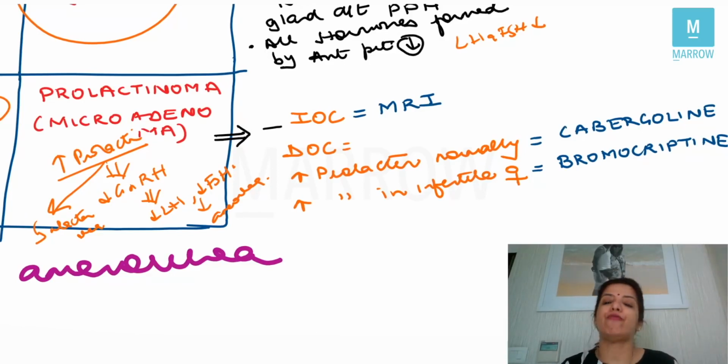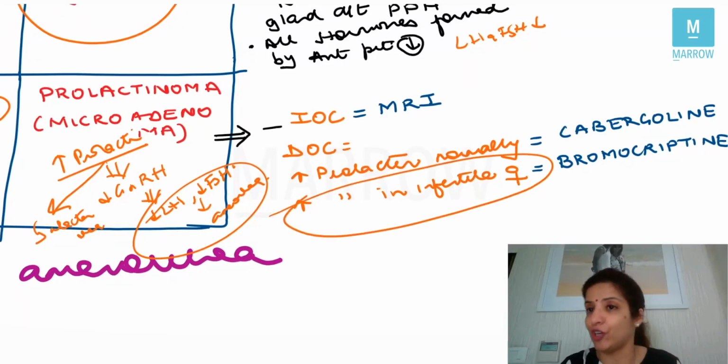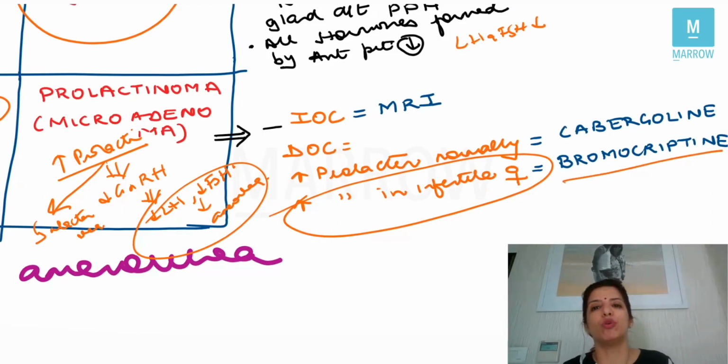But if the prolactinoma patient is coming to you not to get treatment of prolactinoma, but because she has infertility. Obviously, if she has decreased LH and decreased FSH, she is going to come to you with a complaint of infertility. So if the patient is coming to you because of infertility, then you are going to give bromocriptine, because bromocriptine not only decreases the prolactin levels, it also brings about ovulation.